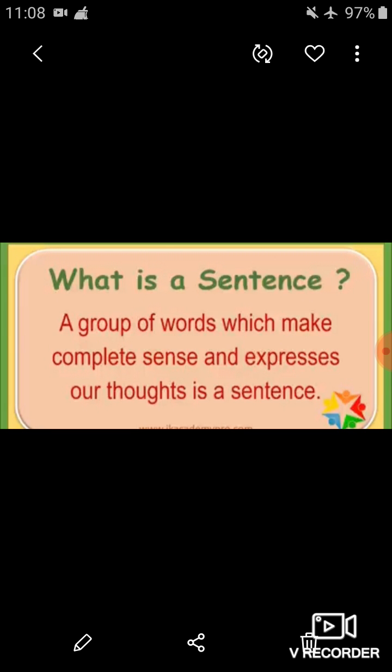A group of words which make complete sense and expresses our thoughts is a sentence. So my dear students, a sentence is a group of words that makes complete sense. You all must have heard many sentences. We all use sentences in our day-to-day lives.